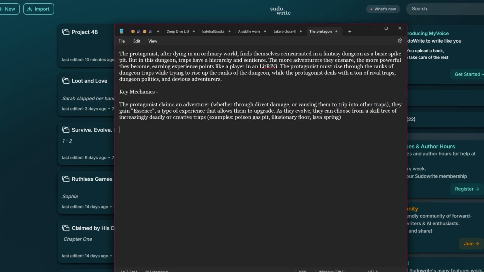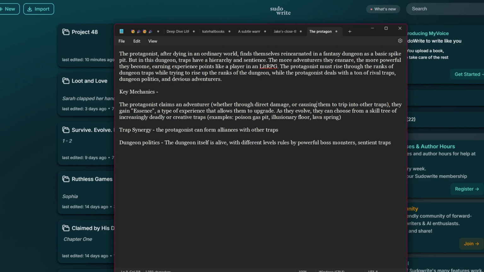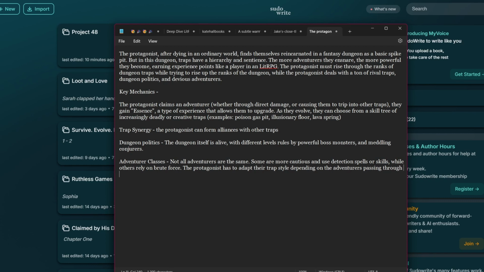Trap synergy. The protagonist can form alliances with other traps. Dungeon politics. The dungeon itself is alive, with different levels ruled by powerful boss monsters, sentient traps, and occasionally meddling conjurers. Adventurer classes. Not all adventurers are the same. Some are more cautious and use detection spells, while others rely on brute force. The protagonist has to adapt their trap style depending on the adventurers passing through.